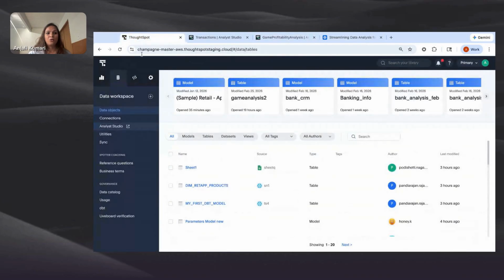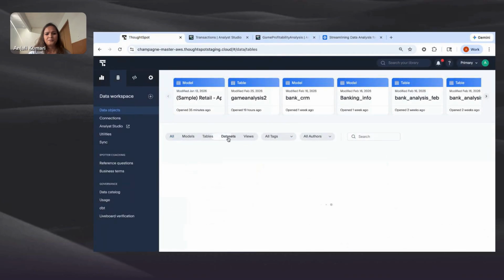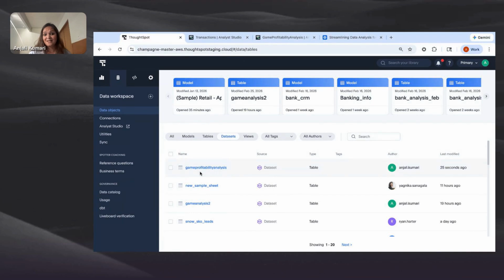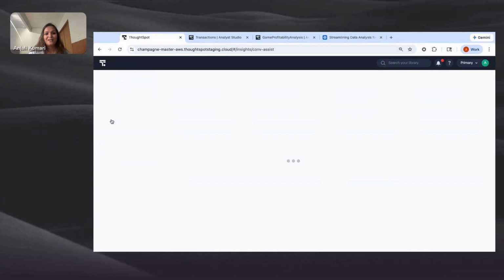I'm going to go back to my data workspace. I'm going to look at the data set that is available, which is game profitability analysis. I could go ahead and create a model on top of it and add the semantic layer as Katie spoke about. But just to keep the time in mind, I'm going to go ahead and run Spotter right on this. So imagine now I'm changing the role to a CFO.